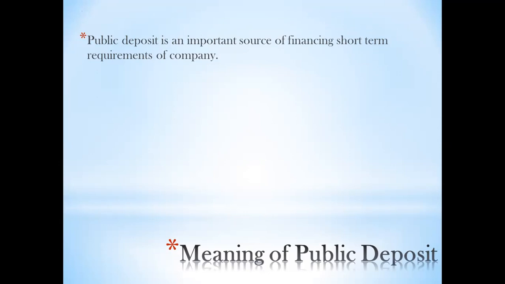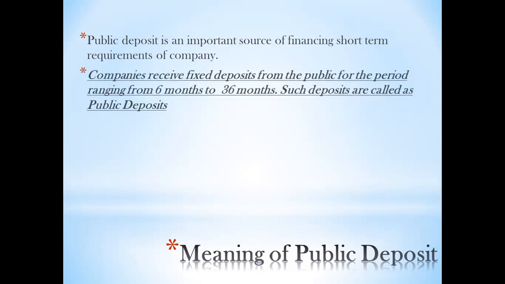So debentures are basically for medium term. We saw medium to long term, but most preferred for medium term. Public deposit, on the other hand, is an important source of financing if you're looking for a short term period. Now, what is public deposit? As the name tells you, companies receive fixed deposits from the public for a period ranging from 6 months to 36 months, that is, half a year to 3 years.